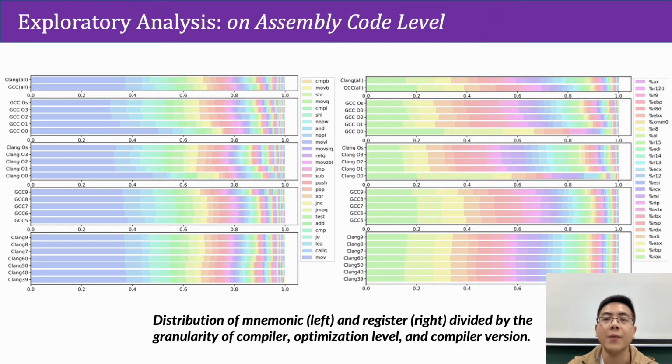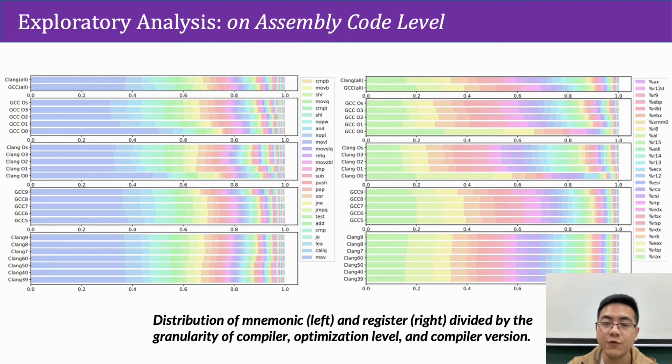To verify the hypothesis on binary appearance, we create a comprehensive dataset from several open-source software projects. Over 28,000 binaries in total, including OS tools, network programs, etc. The figure presents the mnemonic and register distribution divided by the granularity of compiler, optimization level, and compiler version.